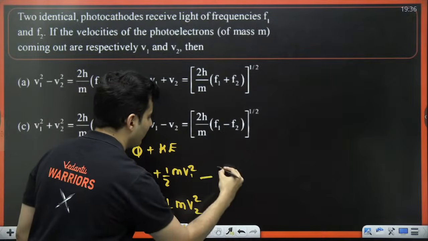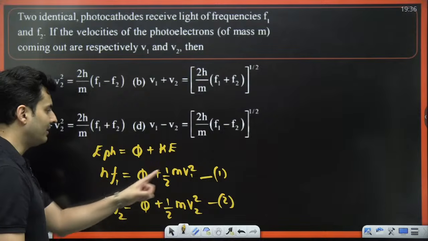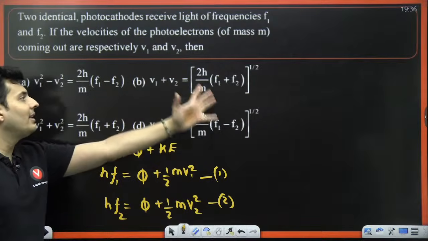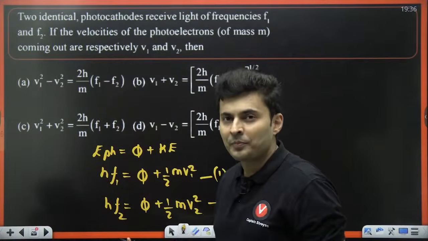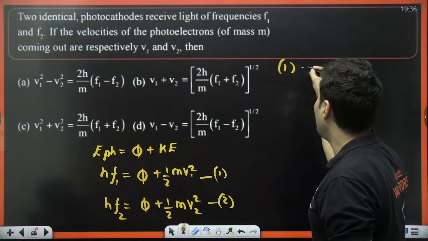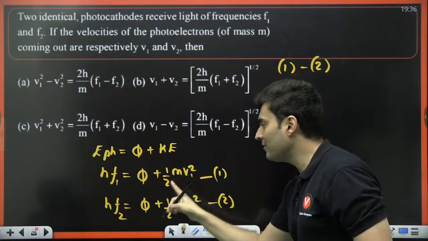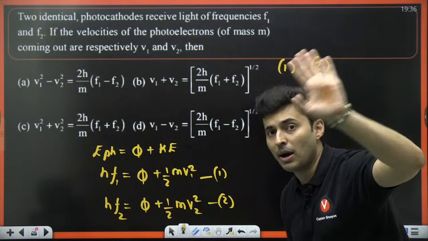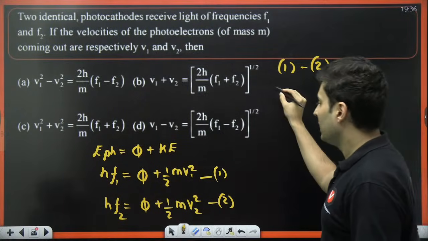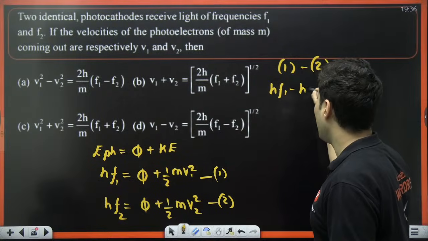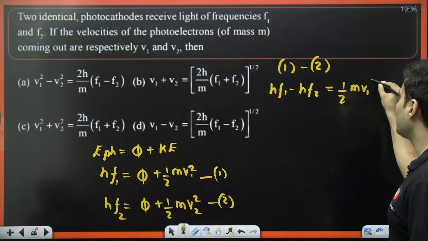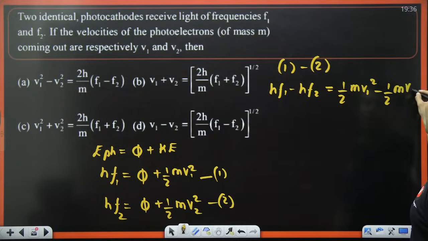Now this is equation 1. I will call this equation 2. Phi is not even there anywhere in the options. So the obvious next step is to just subtract these two. Equation 1 minus equation 2. Phi cancels. So subtract these two. What will you get? hf1 minus hf2 will be, phi has gone, half mv1 square minus half mv2 square.